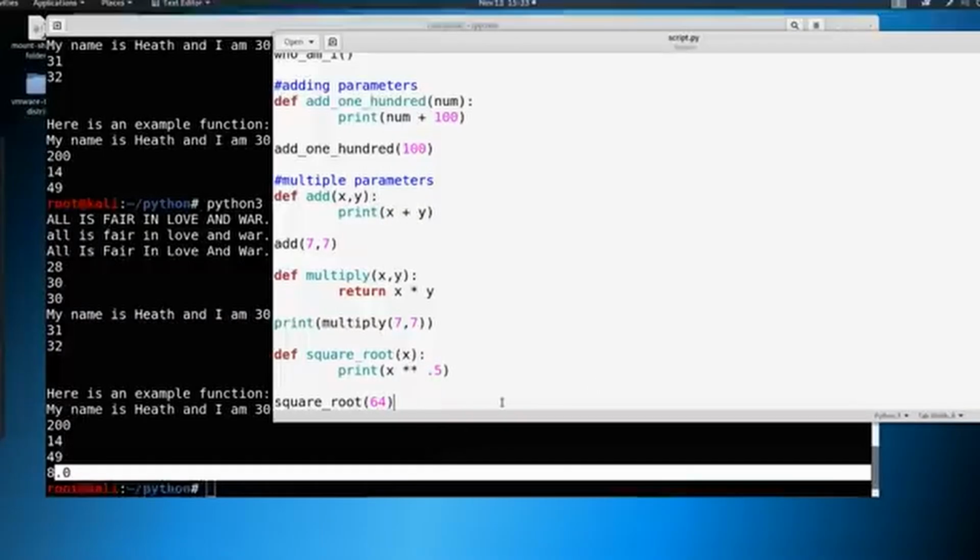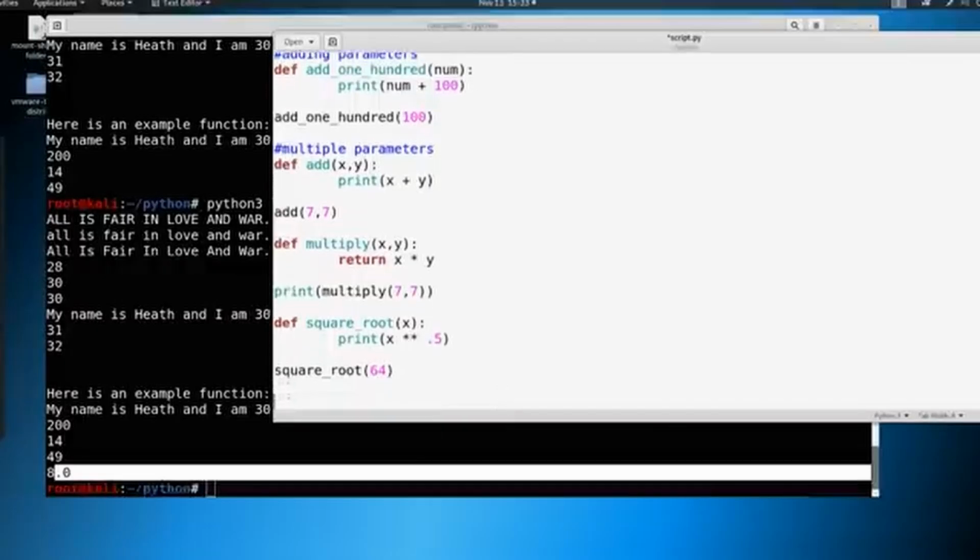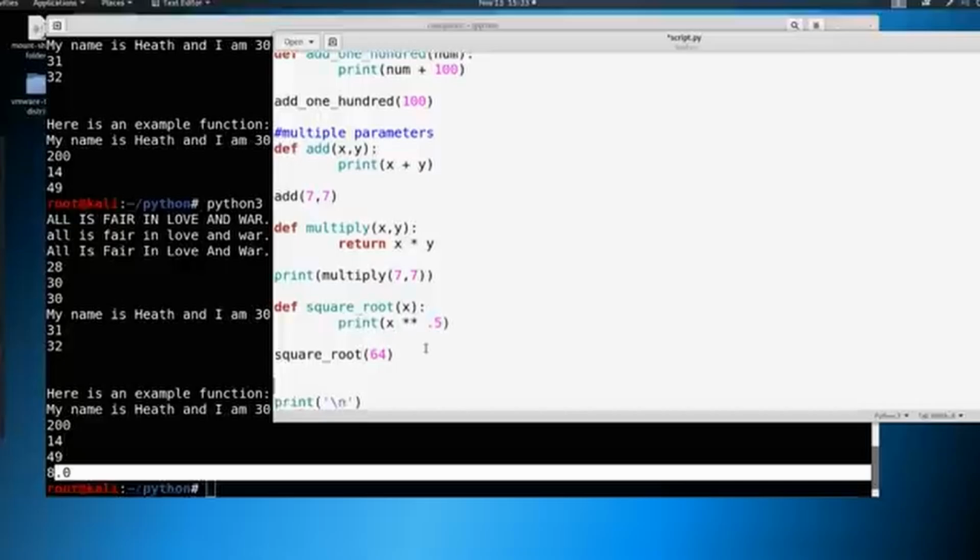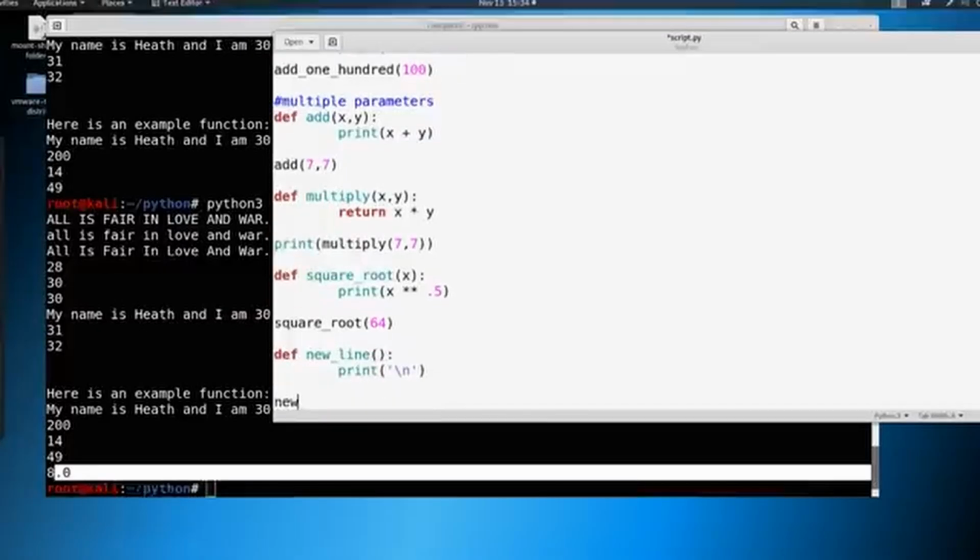So lastly, I mentioned that we can make a function for a new line because we've been sitting in here and we've been just typing print, and I am slow at it. I have to sit here and think about it, and then I find the correct letters, and this is how you print new line. Okay, I'm not the best at it, but what if instead we just did something like define new line, and then we just put this here. So then we can just call a new line from here on out. We could say new line, and then when this prints, it'll print out a new line.